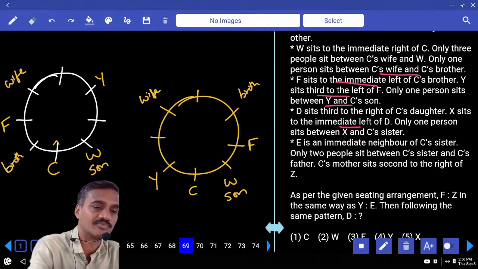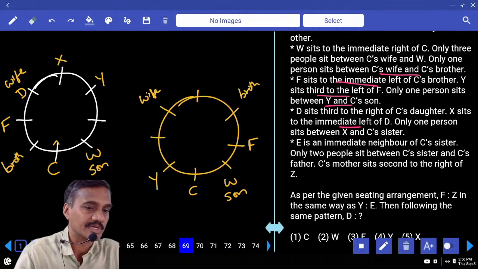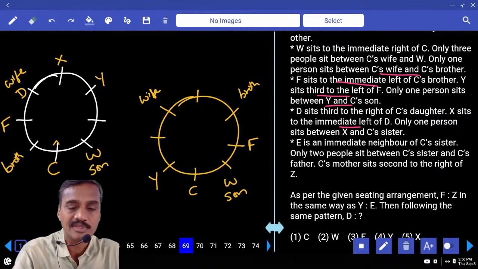X is left of D means it is here. X is immediate left, right? Two adjacent seats must be empty. The vacancy is right here. X is on the left-hand side of D, and there is only one person between X and C.